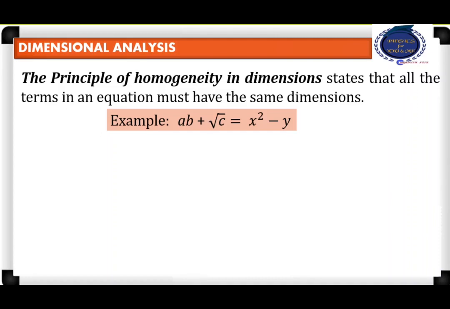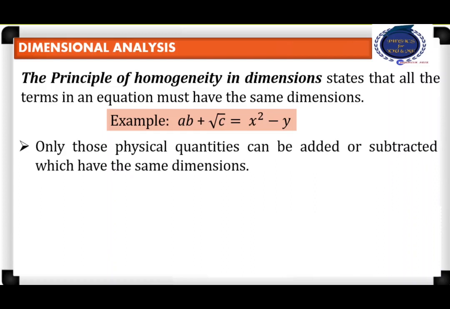We have to remember that all these five physical quantities involved may not have the same dimension, but each term, that is the product of A and B, square root of C, square of X and Y, must have the same dimension. Only those physical quantities can be added or subtracted which have the same dimensions. It is similar to algebra.